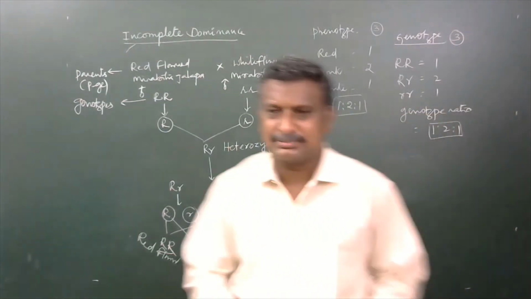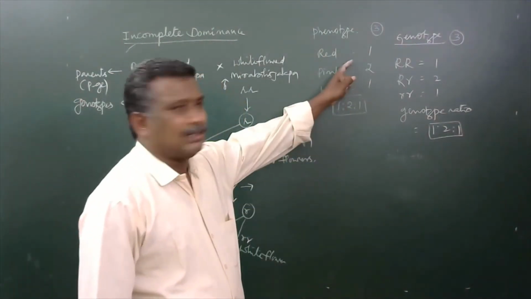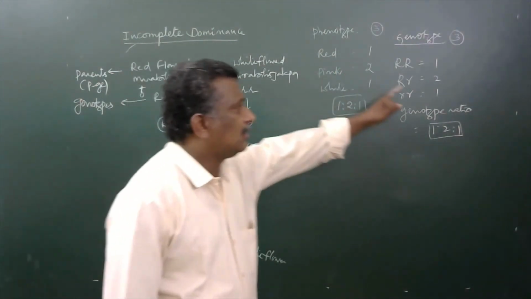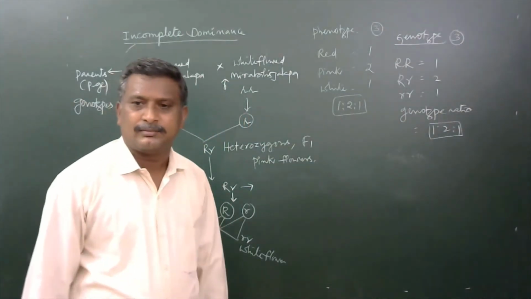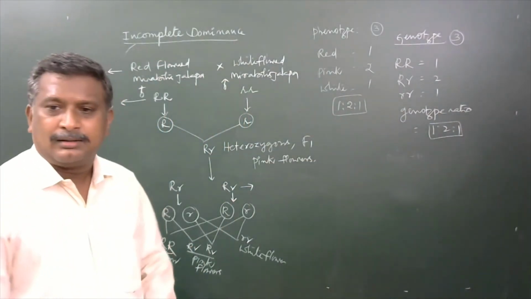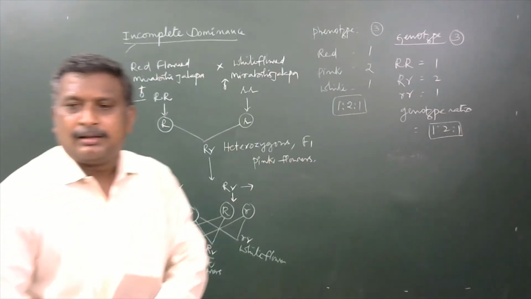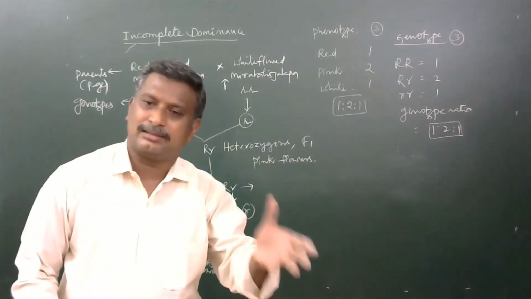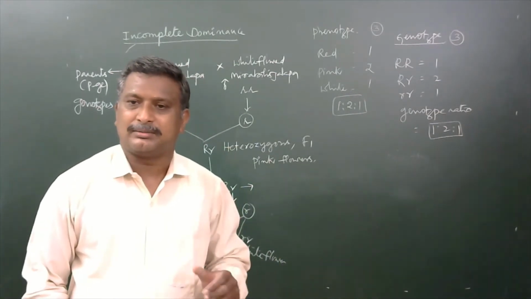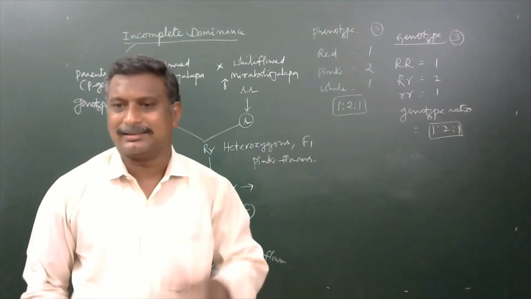Please observe the phenotypic ratio here also 1 is to 2 is to 1. The genotypic ratio also here 1 is to 2 is to 1. Why? Because no gene here is acting as a dominant on the other gene. So it is said to be incomplete dominance.